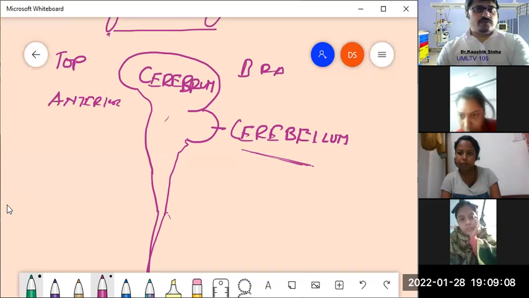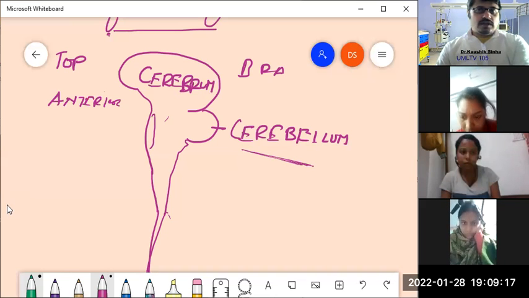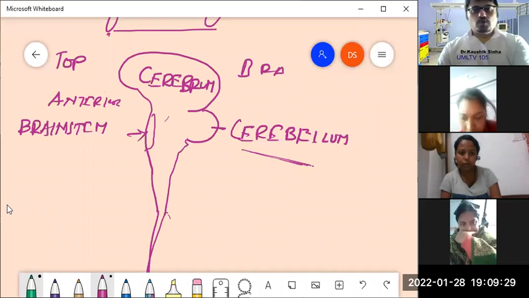Understood? Now, just opposite to the cerebellum, we have another wall development out here, and you can call it, as of now, the brain stem. I can show you two parts of this brain stem very clearly in this diagram. One is the relatively more swollen part, and that part is known as the pons.